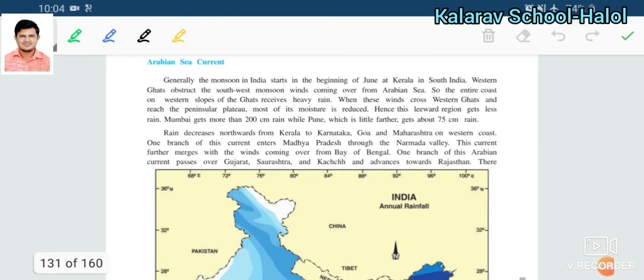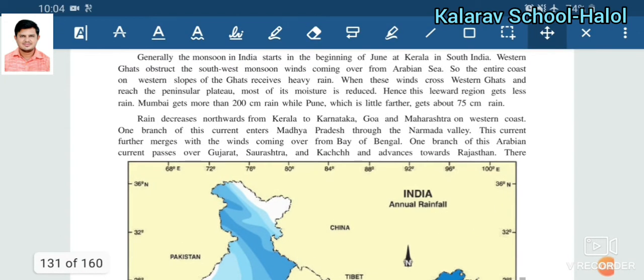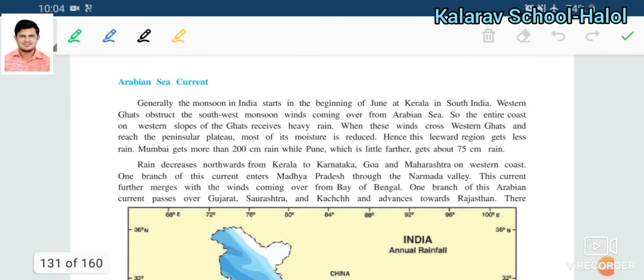What is the Arabian Sea current? Generally, if you talk about the monsoon in India, it begins at the start of June in Kerala. Different places have different time periods for the start of the monsoon. In Kerala, South India, it starts from the month of June. The Western Ghats obstruct the southwest monsoon coming from the Arabian Sea, so the entire coast of the western slope of the Ghats receives heavy rainfall.